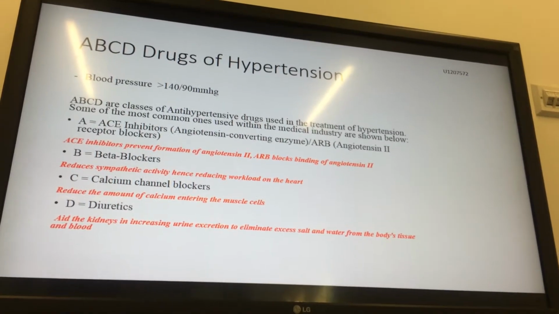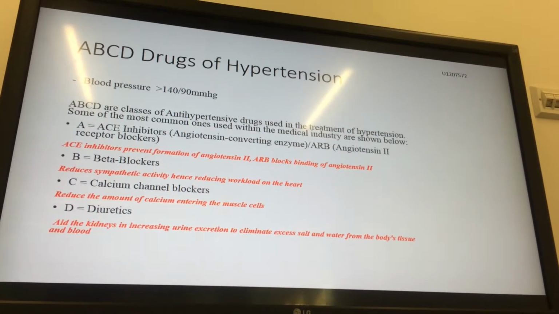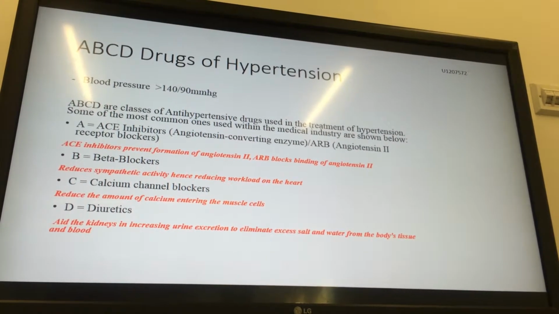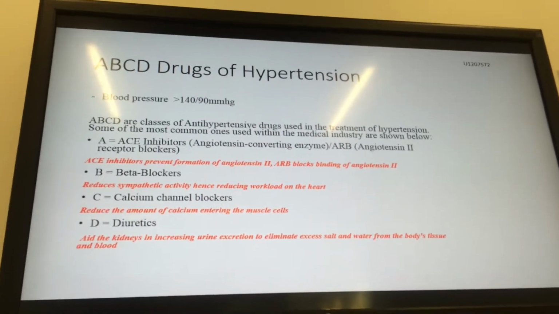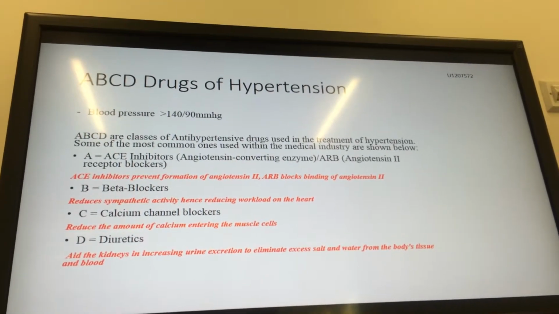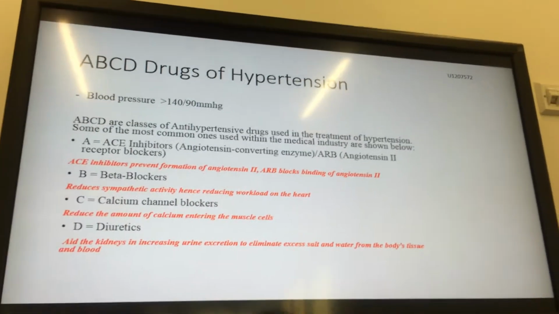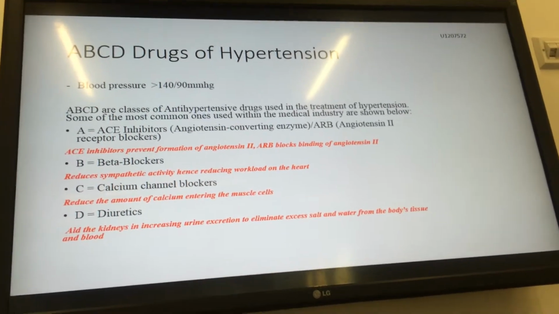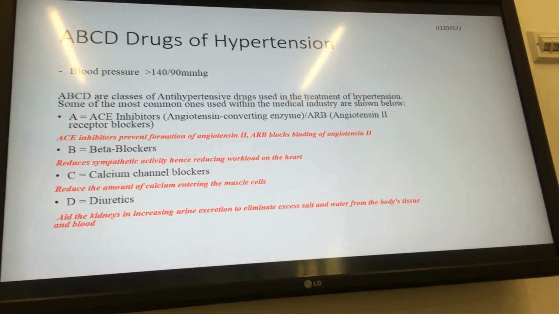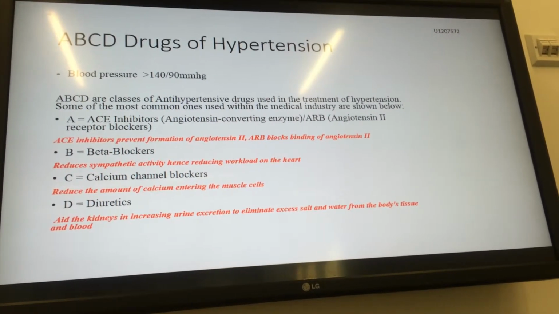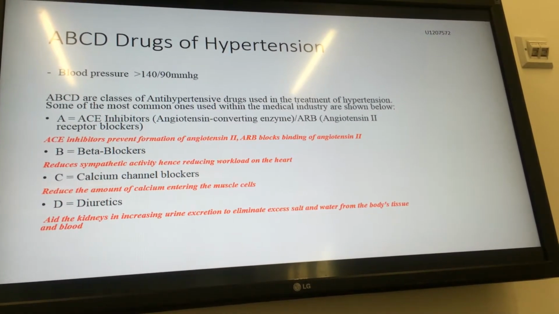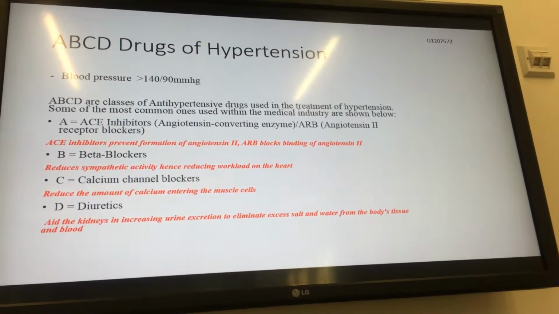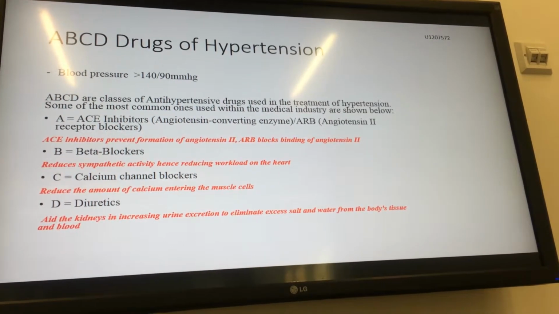Some of the most common ones are angiotensin-converting enzyme inhibitors, also known as ACE. These function by blocking the activity of angiotensin-converting enzyme, preventing the formation of angiotensin II. Angiotensin receptor blockers are also known as ARB. These block the binding of angiotensin II to prevent its effects, as well as increase the release of sodium and water into the urine, which also helps reduce blood pressure. Beta blockers block the action of the sympathetic nervous system on the heart. Calcium channel blockers reduce the amount of calcium that enters the muscle cells. And diuretics, which are commonly called water tablets, help eliminate unwanted salt and water through urine excretion. These are explained in more detail in the following slides.